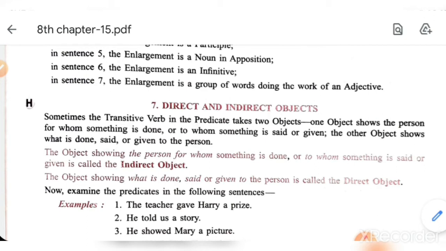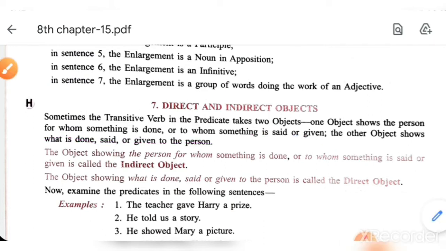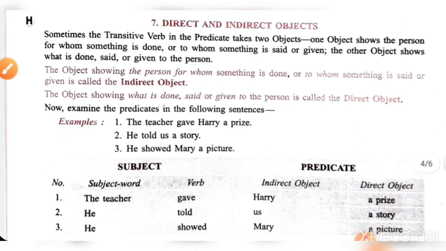Okay, so one object shows the person for whom something is done, to whom something is said or given. It means person. And the other object shows what is done, said or given to the person. Means related to the person what is done. That shows the other object.